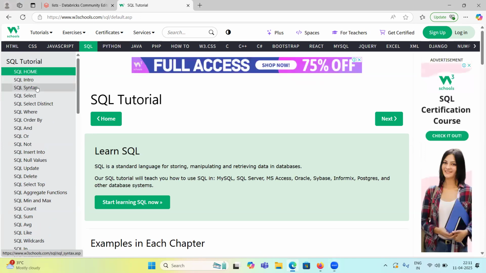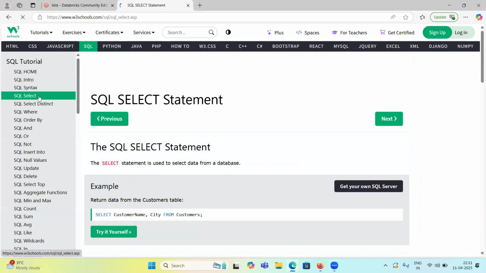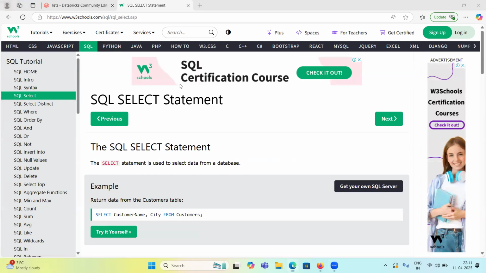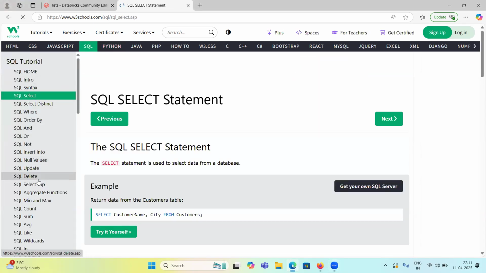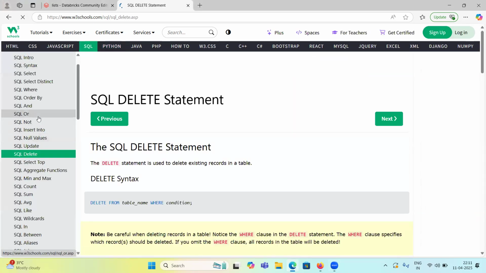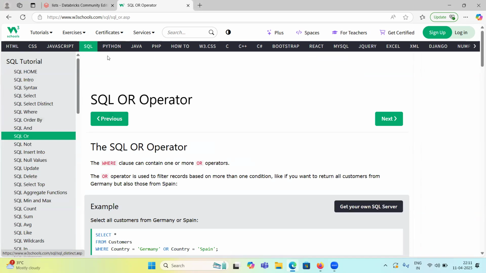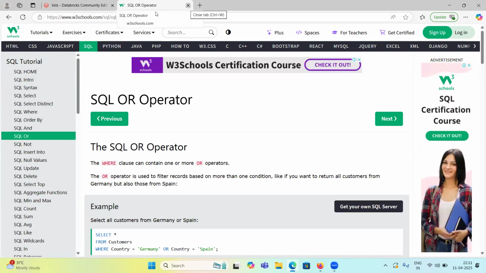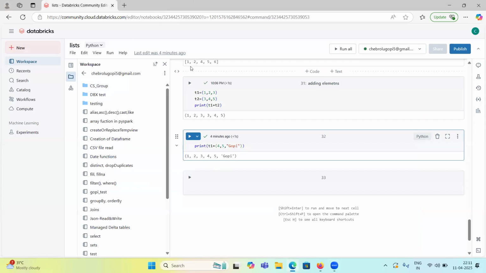If you have any queries about the select query in SQL, you can come here, and the table of contents has everything: how to use select top, how to use delete, and so on. It is a very good site. For Python, up to lambda and then time functions is sufficient. I am covering most of the things. If I miss anything, you can refer there.